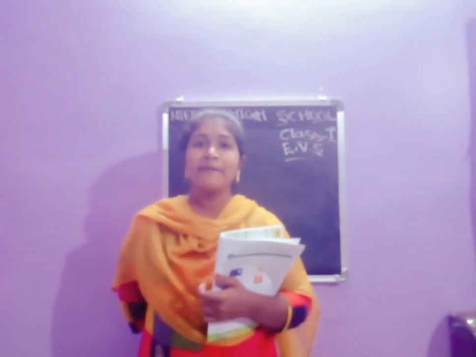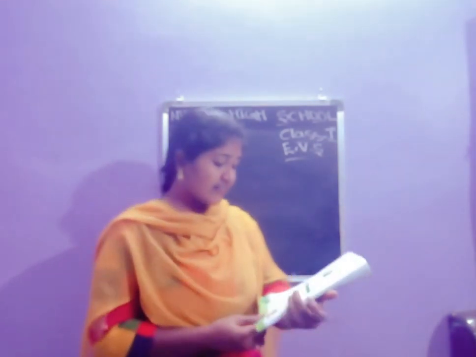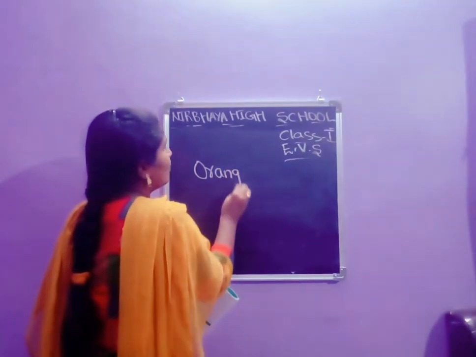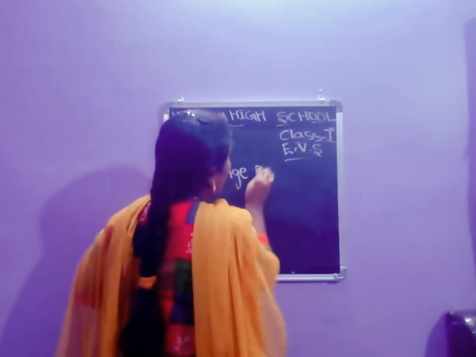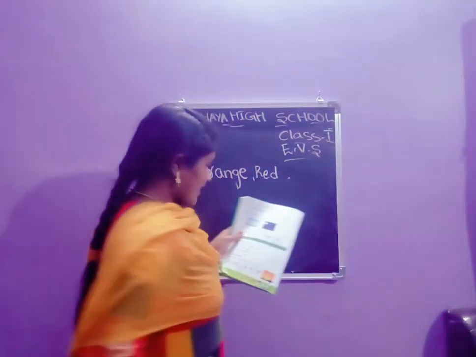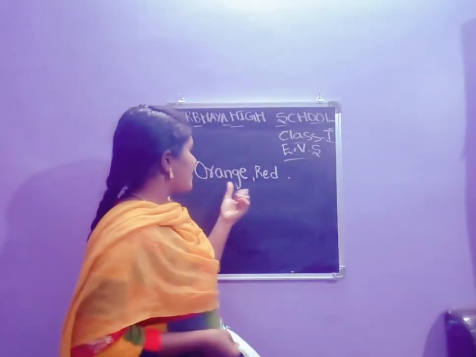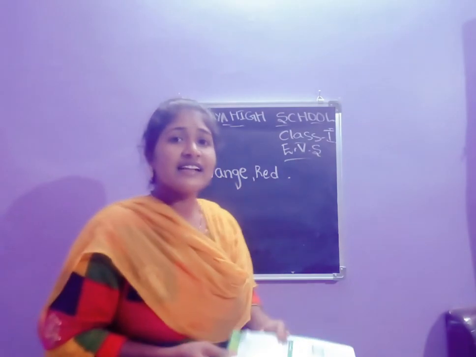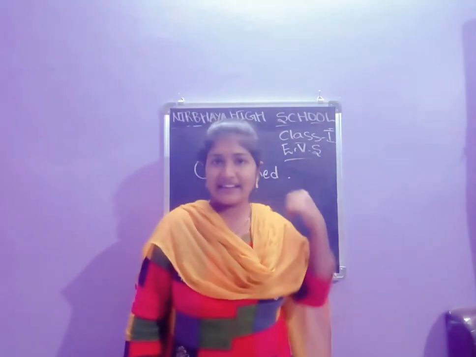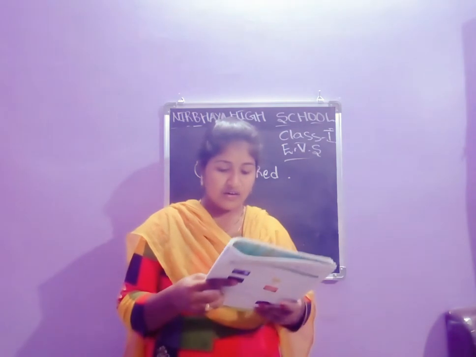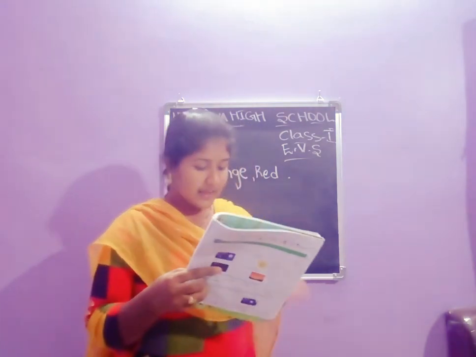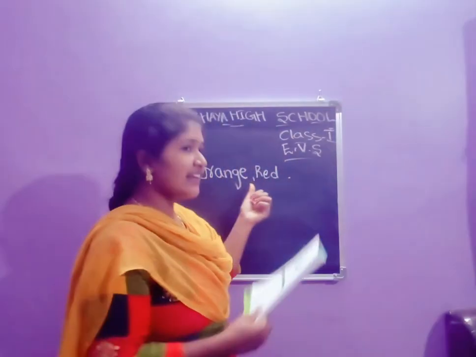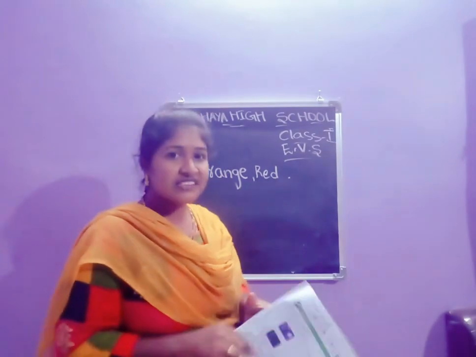Which colors are we seeing? We are seeing orange, red. So here you write orange. Orange, red. Okay, in the sunset time we see the orange, red colors. In the sunrising time also, we are seeing the orange, red. In the sunset time also we are seeing orange, red colors.